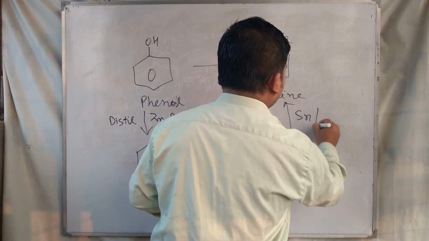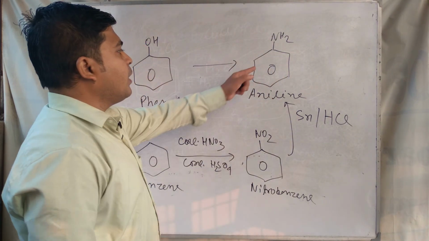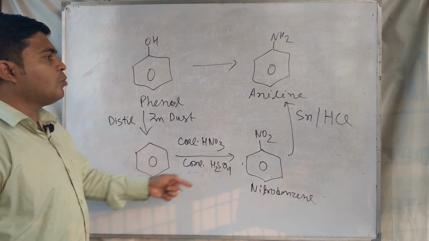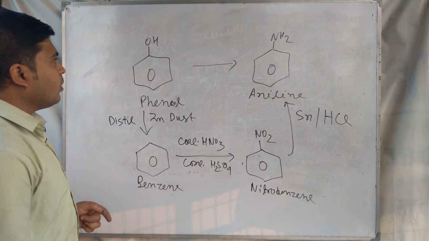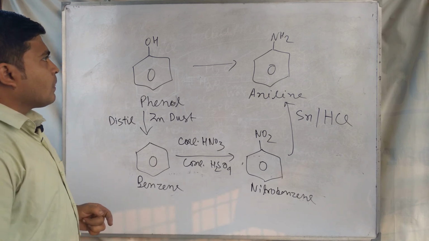Nitrobenzene reduction with Sn and HCl changes to aniline. So this is the process of converting phenol to aniline.